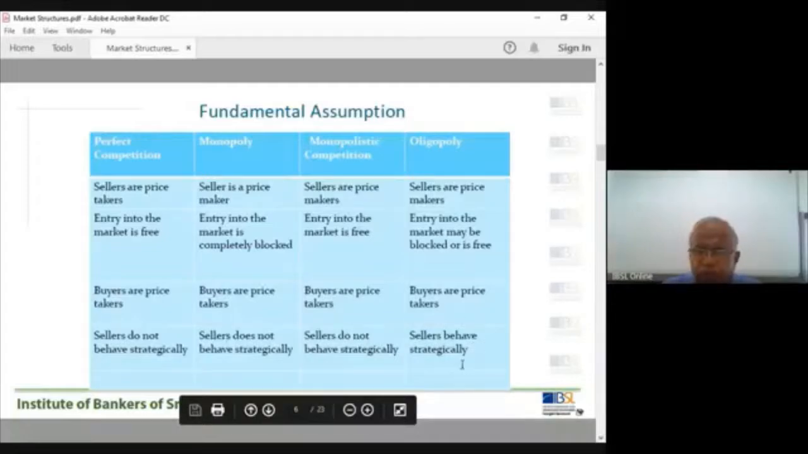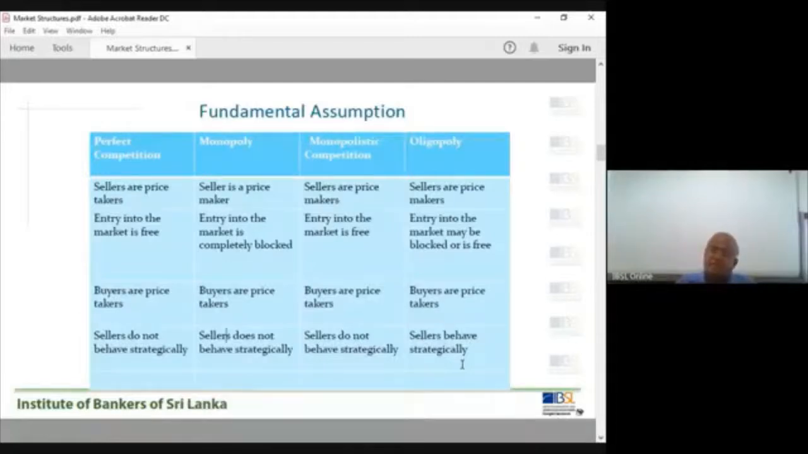Sellers behave strategically only in the oligopoly market. What is strategic behavior? That's why I said the oligopoly market is different from other market structures, because of this variable. Mainly, sellers behave strategically. What is strategic behavior? Let's say when one firm in the oligopoly takes a decision, it considers what other firms are doing.